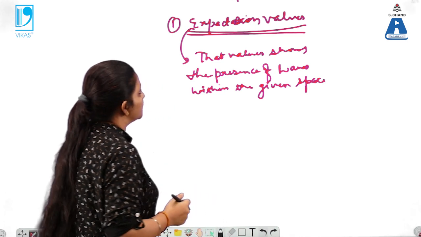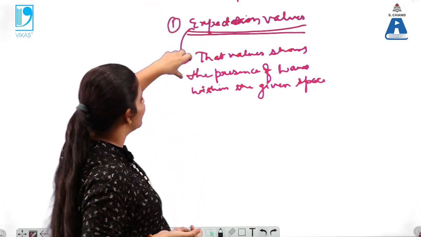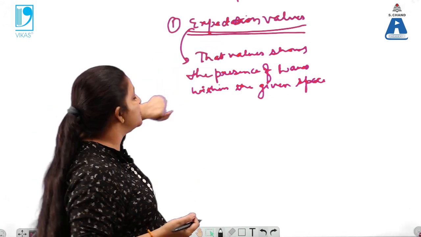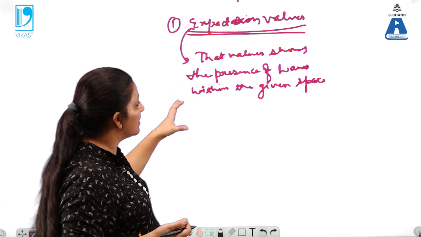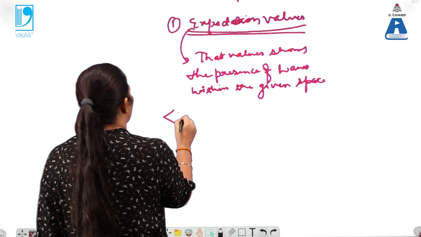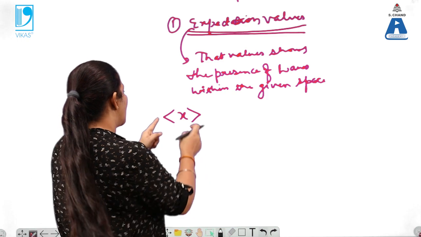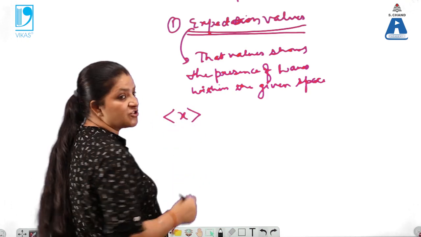Within the given space means expectation value. What is this? These show expectation values are basically the real quantities, which show the presence of waves associated with the particles in the given space. Now how can you write out the expectation value of x? It is written like this. These symbols represent the expectation value.